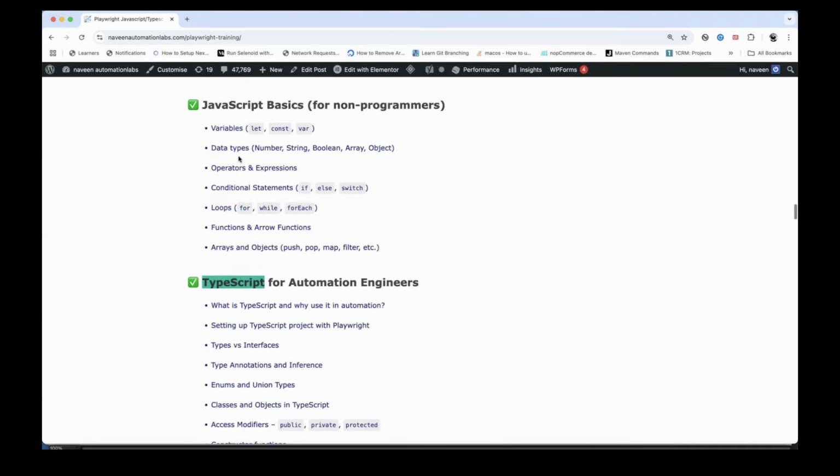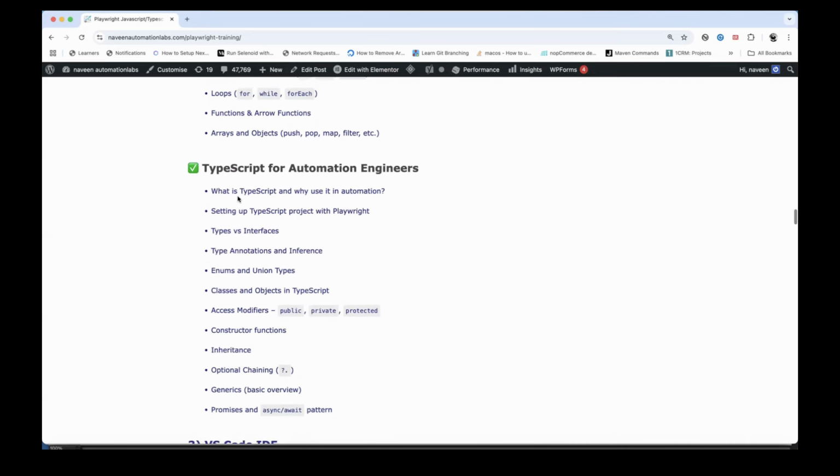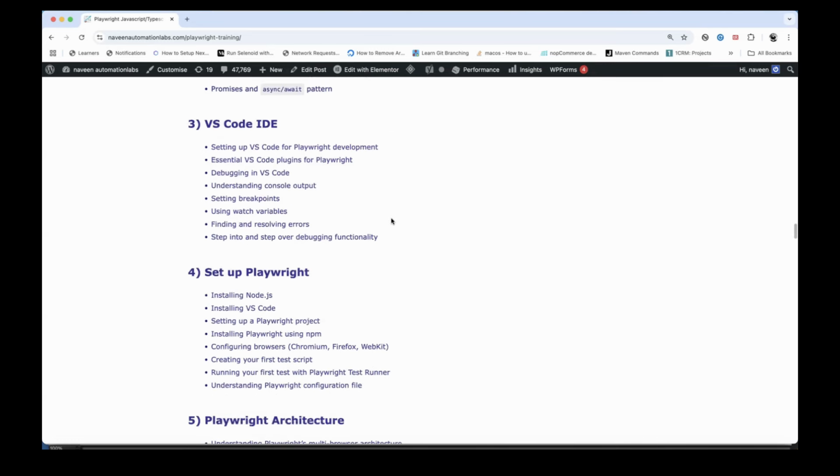So that's why in my training, in this particular bootcamp, we are going to go with all the JavaScript basics, and then we will focus on the TypeScript. Once these things are done, then only we will start moving to Playwright here. So we are going to use Visual Studio Code. So I'll just go through today about how exactly the topics are designed and what exactly we are going to cover here.